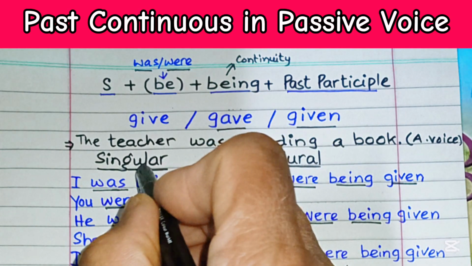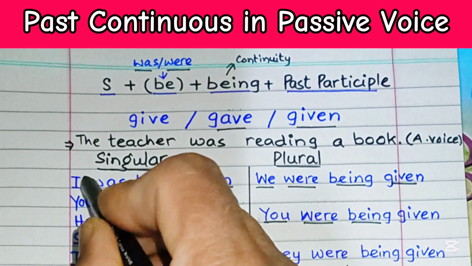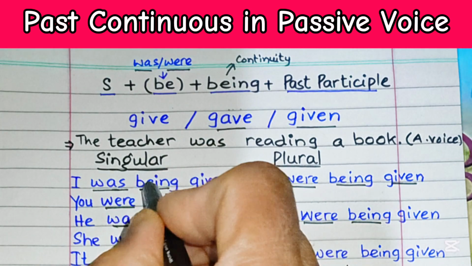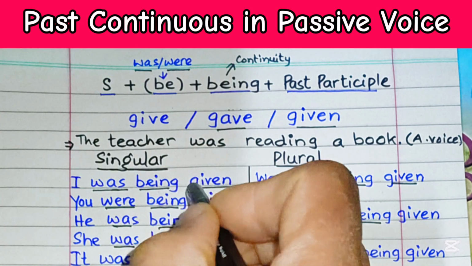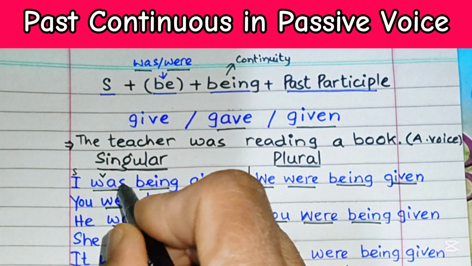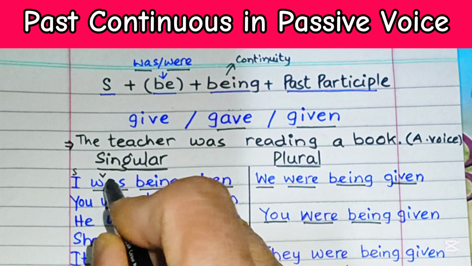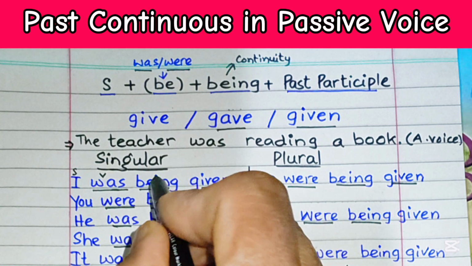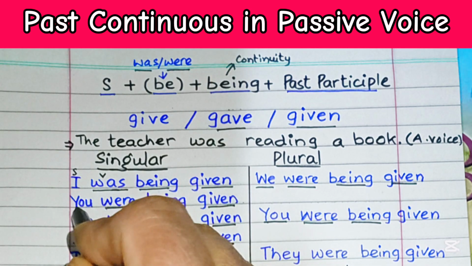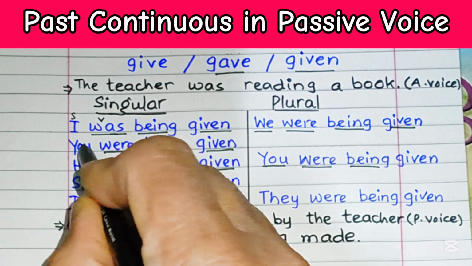Let's look at a few singular and plural pronouns where the verb give is going to be used. I was being given. I is the subject, and then this is the verb be. I was being given. Remember that was being indicates the past continuous tense. Was being, or according to the subject, you were being. This verb be is going to match the subject you were.